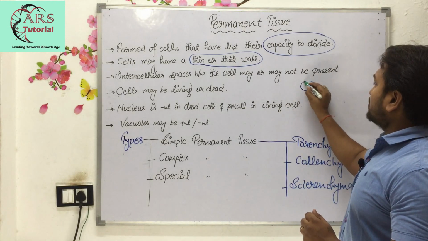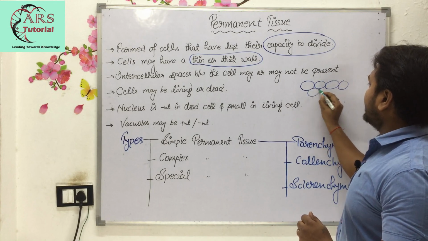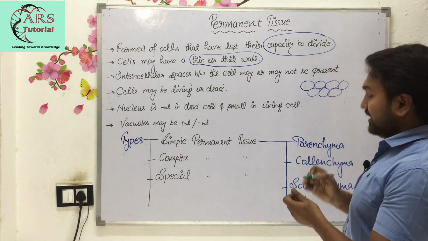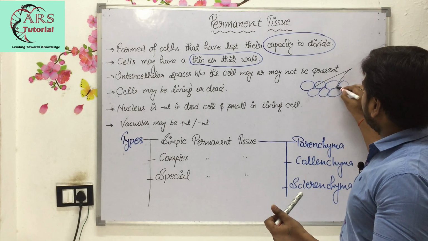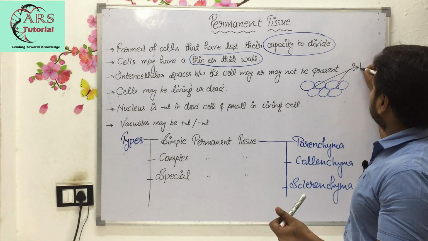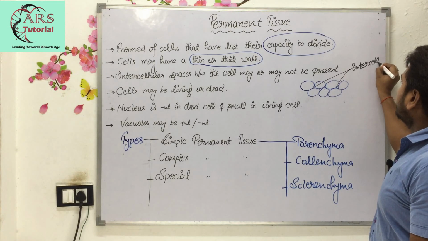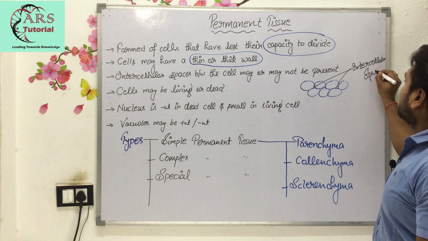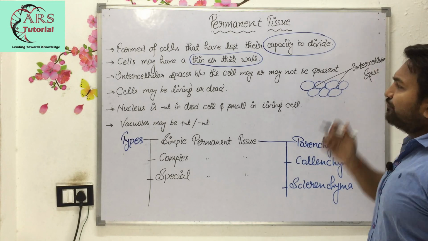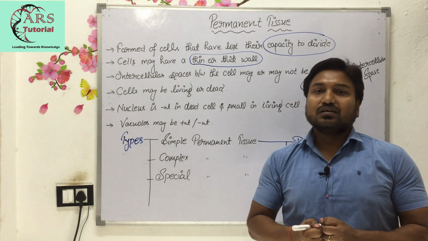These are the cells of permanent tissue. Here you are seeing that intercellular spaces are present. These are the intercellular spaces. So in a few tissues intercellular spaces are present, and in a few intercellular spaces are absent.